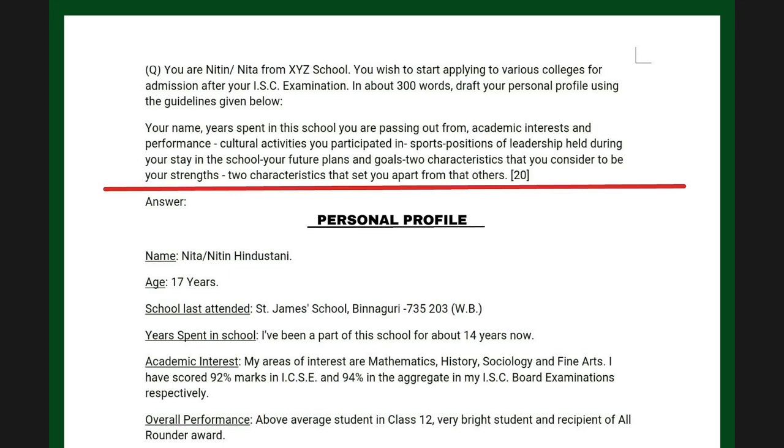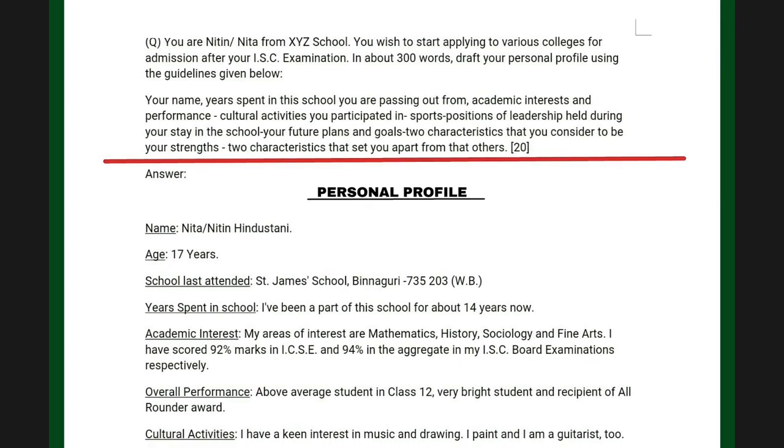And because the hints are always provided with the report question, here also you can see that the hints or the clues or the guidelines are provided for you. Now when you have guidelines in front of you, you don't have any problem at all. Just follow the guidelines step by step, one after the other, and keep on elaborating or writing about each of these guidelines. That's what I've done down below. First, let's read the question.